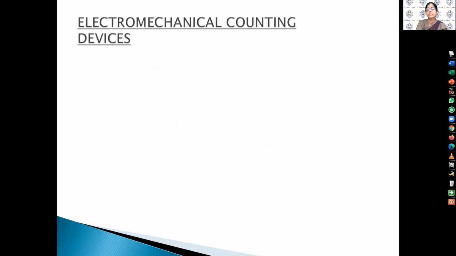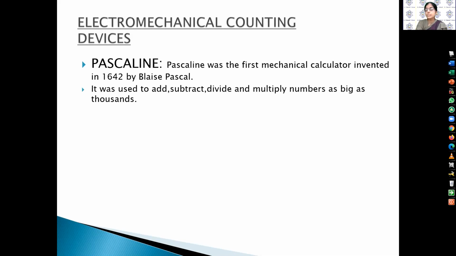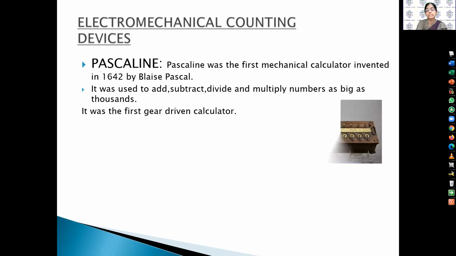Then after, electromechanical counting devices come. In this, first is the Pascaline. The Pascaline was the first mechanical calculator, invented in 1642 by Blaise Pascal. It was used to add, subtract, divide and multiply numbers. It means to do basic arithmetic operations as big as thousands. It was the first gear-driven calculator. And this is the picture of the Pascaline.